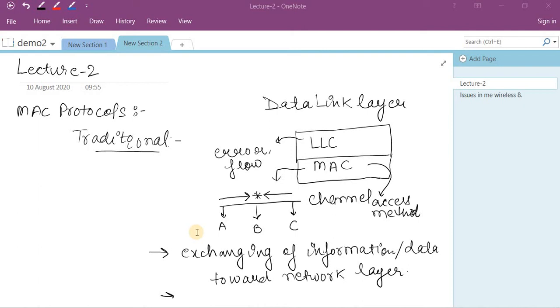Hello students, today's topic is MAC protocols over wireless computing, or we can say mobile computing. So first we have to understand the traditional MAC protocols.